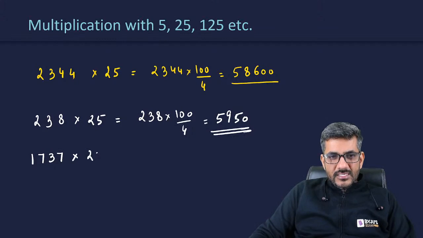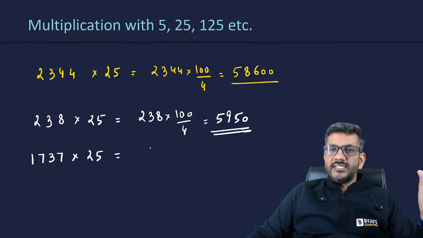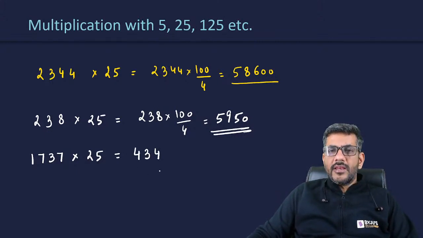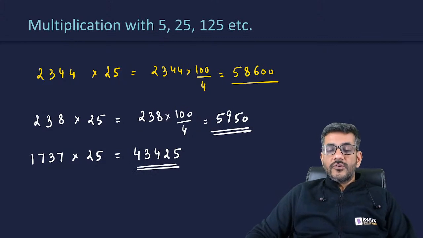1737 is to be multiplied by 25. I would straight away say divide by 4. 4 4s are 16, 1 carry over, 4 3s are 12, 1 carry over, 4 4s are 16, 1 carry over. 1 by 4 is 0.25. You straight away write 25. So therefore my answer is 43425.